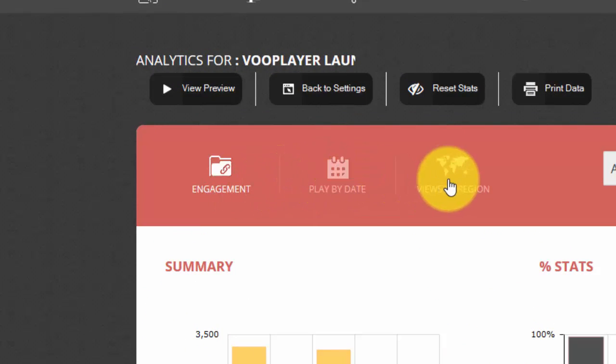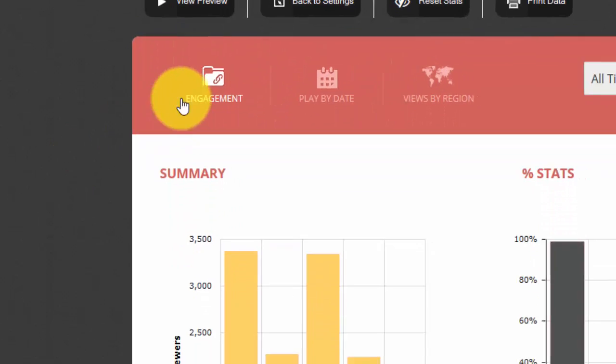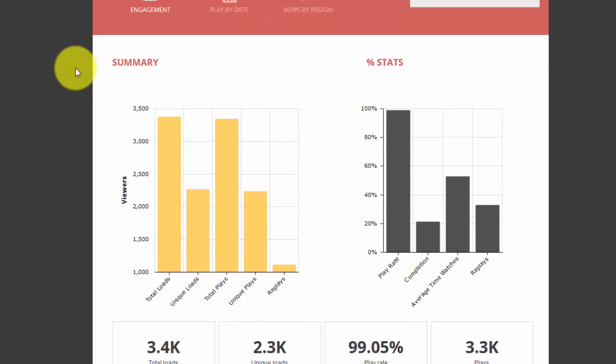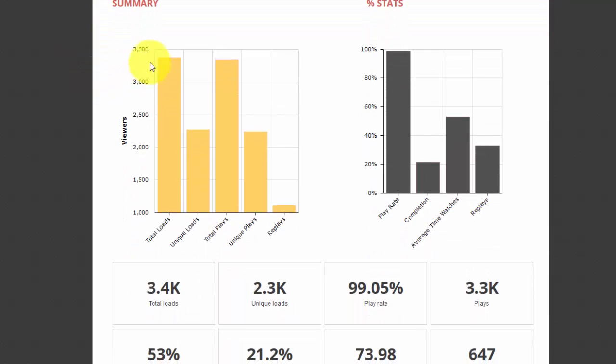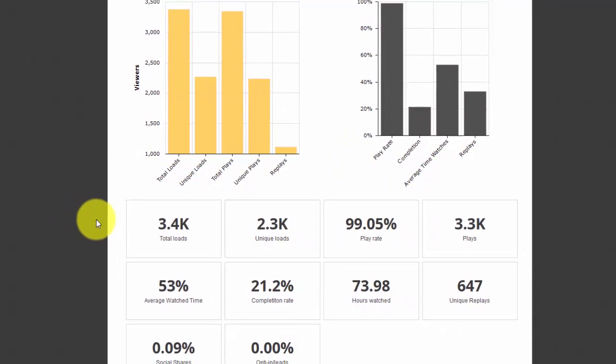At the top here, you first notice that you have a couple of options: engagement, play by date, and views by region. Right now I'm on engagement, and I'm just going to go over some of these numbers with you. At the top you're going to see a summary with a bar graph of some of the numbers below. Here is a summary showing the number of viewers on the left, with total loads, unique loads, total plays, etc. And on the right side, we have our statistics, again with a bar graph of the information below.